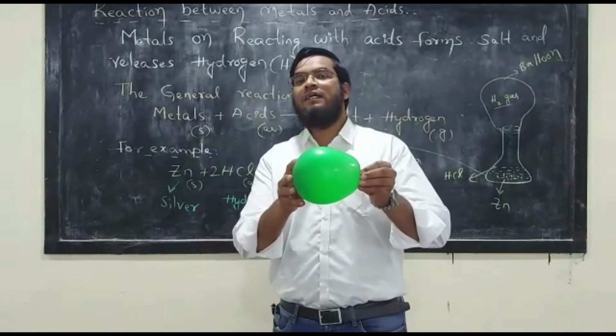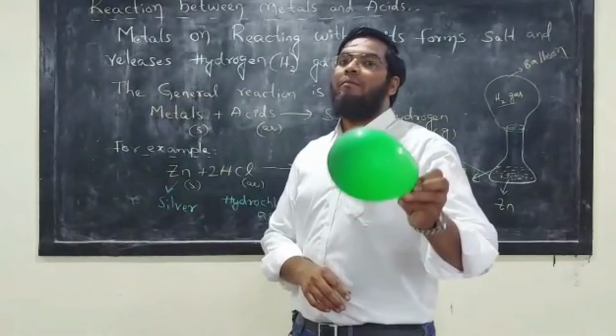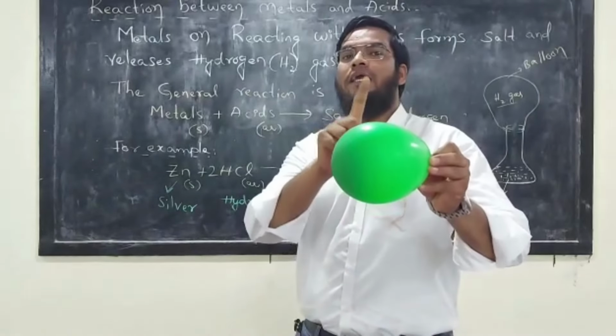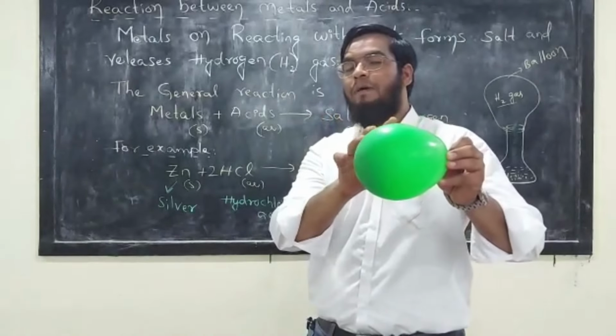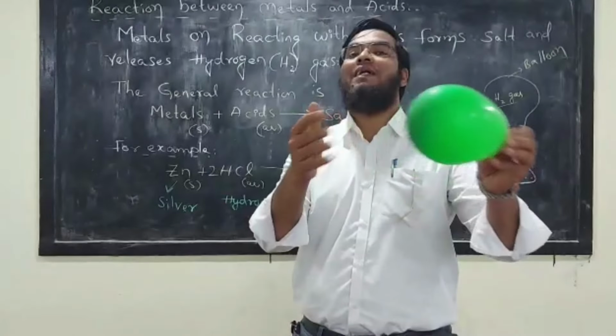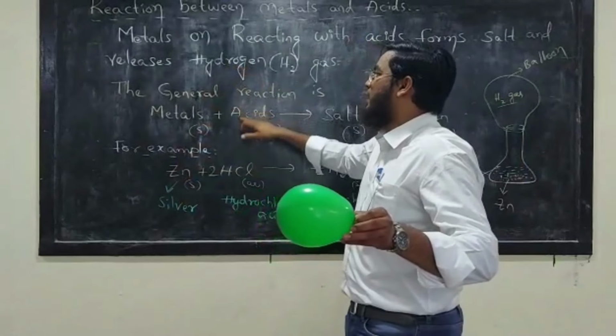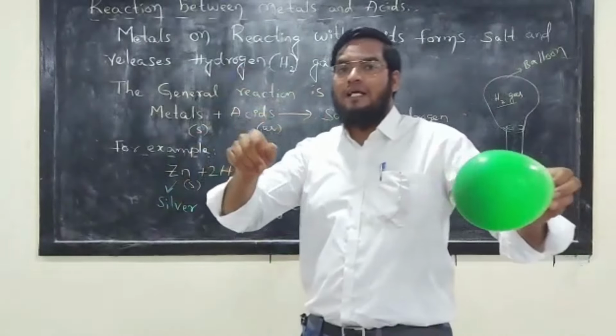Let us test this gas with a burning flame. When we bring a burning flame near this gas, what happens? The burning flame will be put off with a pop sound, which indicates that the gas released when metals react with acid is hydrogen gas.